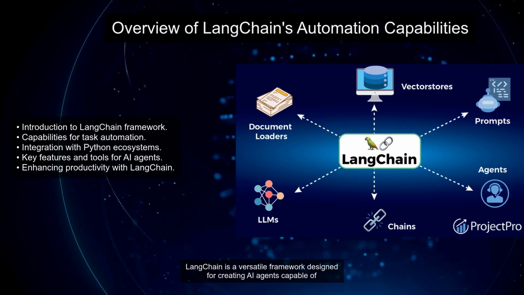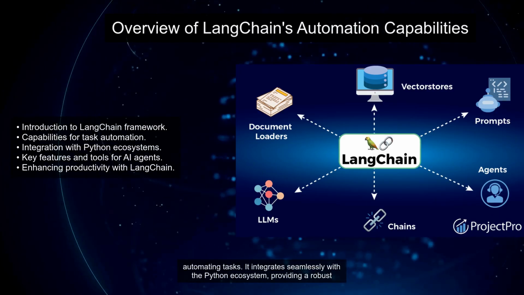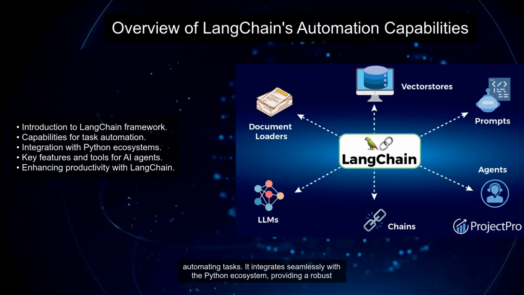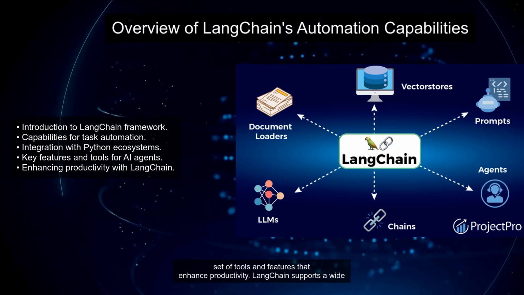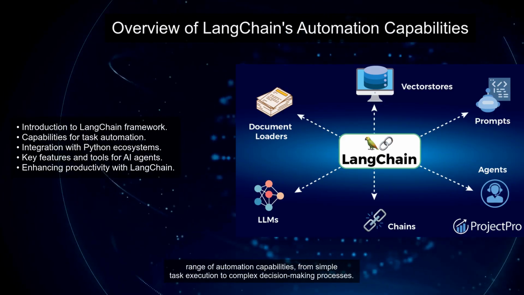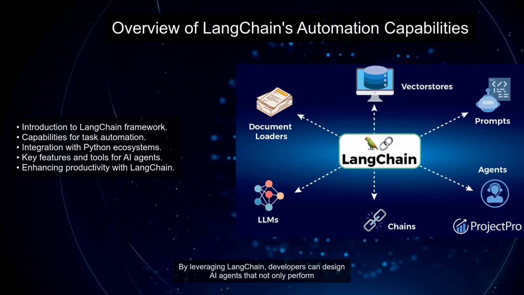LangChain is a versatile framework designed for creating AI agents capable of automating tasks. It integrates seamlessly with the Python ecosystem, providing a robust set of tools and features that enhance productivity. LangChain supports a wide range of automation capabilities, from simple task execution to complex decision-making processes.